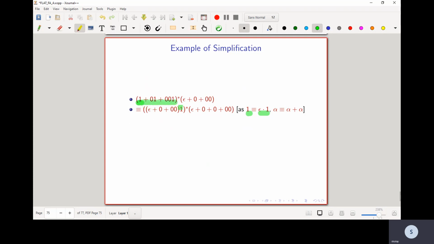So for the first part, I can rewrite it as epsilon plus 0 plus 0 0 whole concatenated with 1. By replacing 1 with epsilon concatenated with 1, we can get the first expression to be written as epsilon plus 0 plus 0 0 whole concatenated with 1.